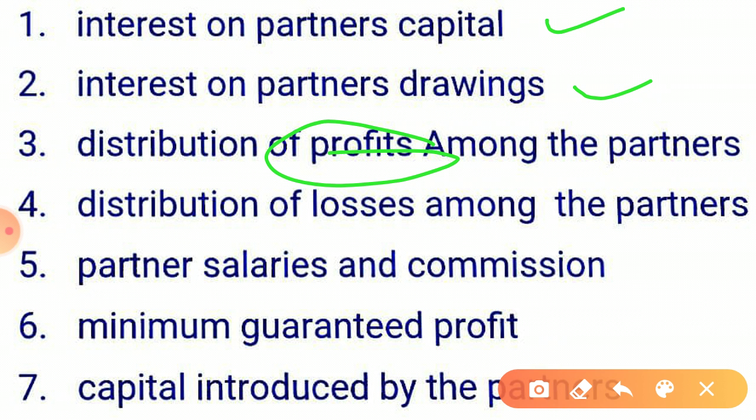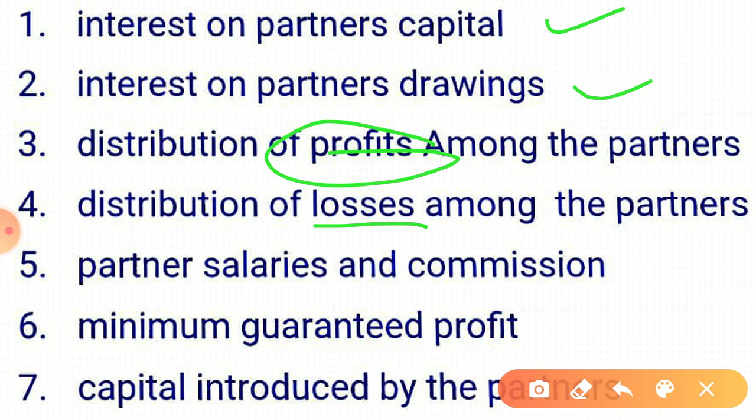Now fourth, distribution of losses. How will the losses be distributed? Sir, reverse the previous entry. Yes, correct. So the journal entry for the distribution of loss among the partners will be their capital will be debited. So A's capital account debit, B's capital account debit to P&L appropriation account. Is this point clear to you?